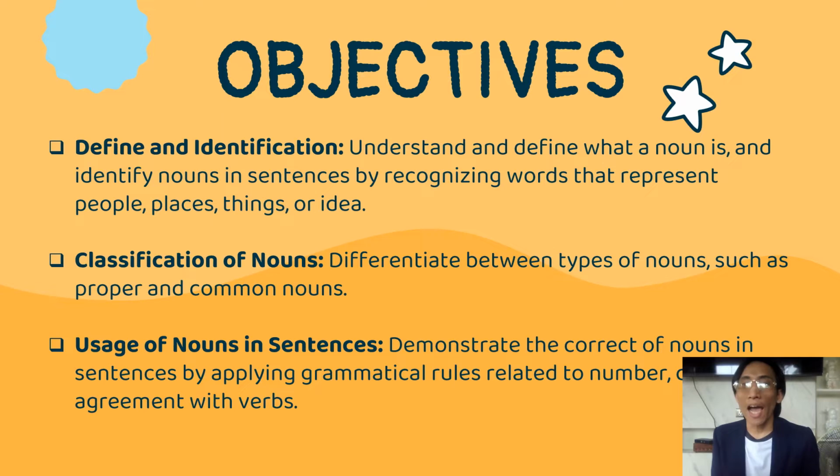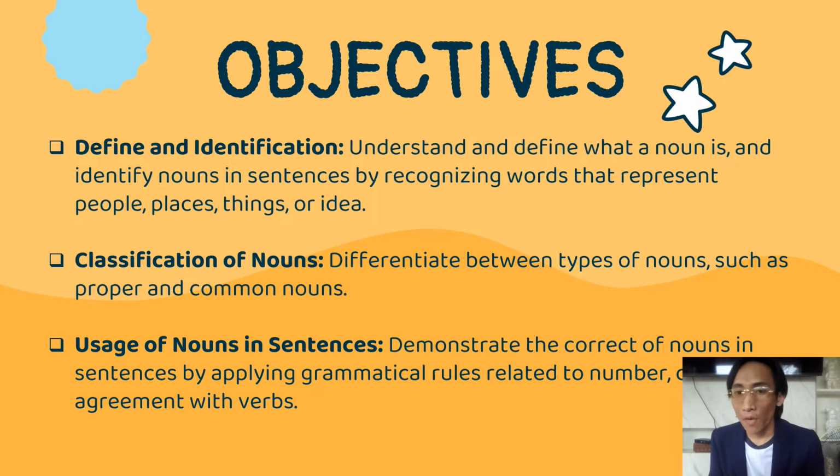Define and identify: understand and define what a noun is and identify nouns in a sentence by recognizing words that represent people, places, things, or ideas.